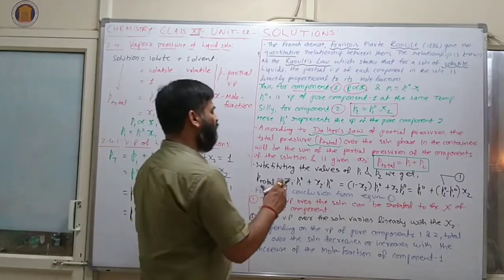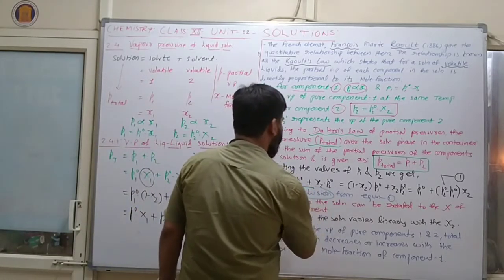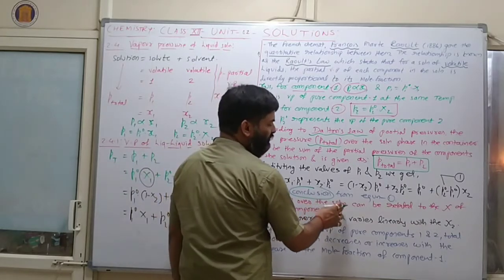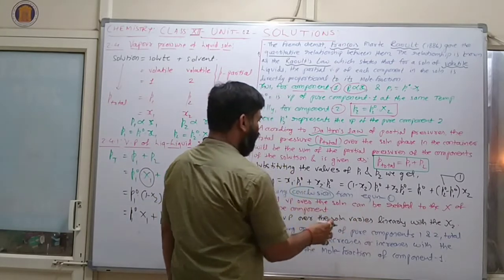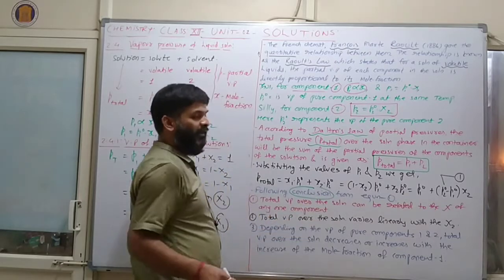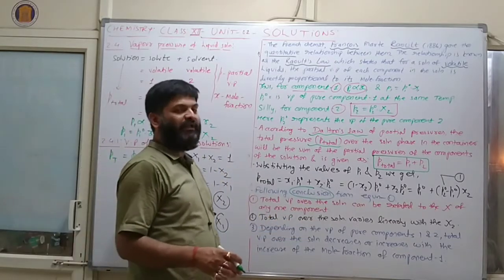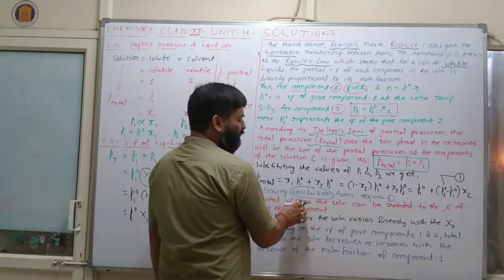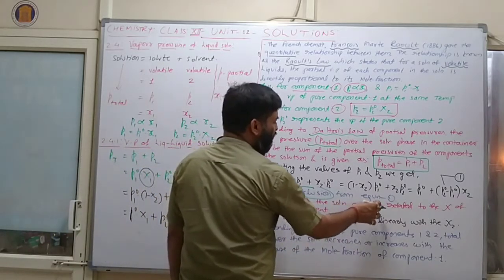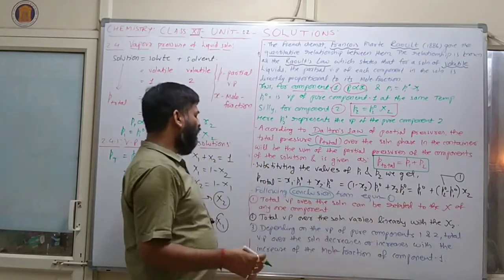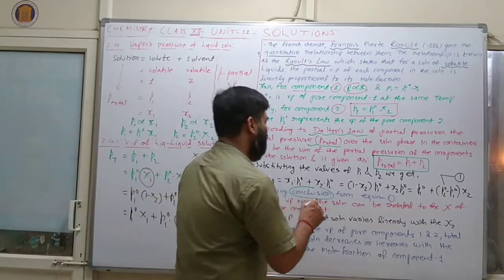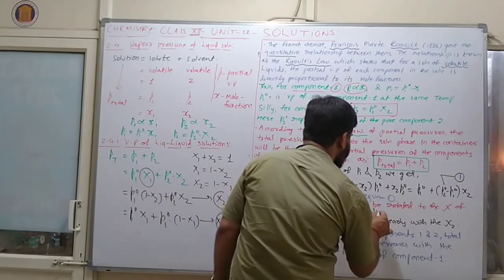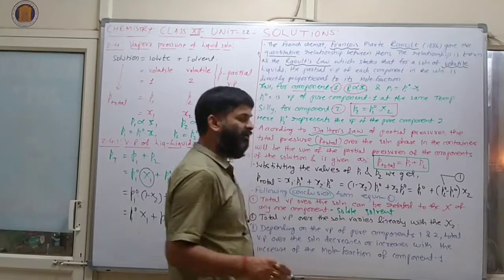So what will the conclusion be? Total vapor pressure over the solution can be related to the mole fraction of any component. Any component means it may be either solute or solvent.